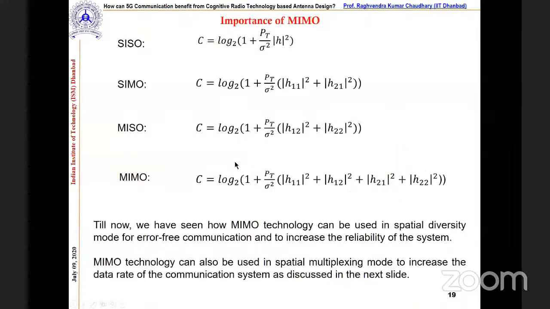Now here are the formulas. I believe those who work in a communication background must know this. The important point is that for MIMO, we can calculate the channel capacity from this formula, and here you can see |H11|^2, |H12|^2, like that. Let's say this is a 2x2 system, so we have four antenna paths, and the possibility to receive the signal in these four ways, correct?